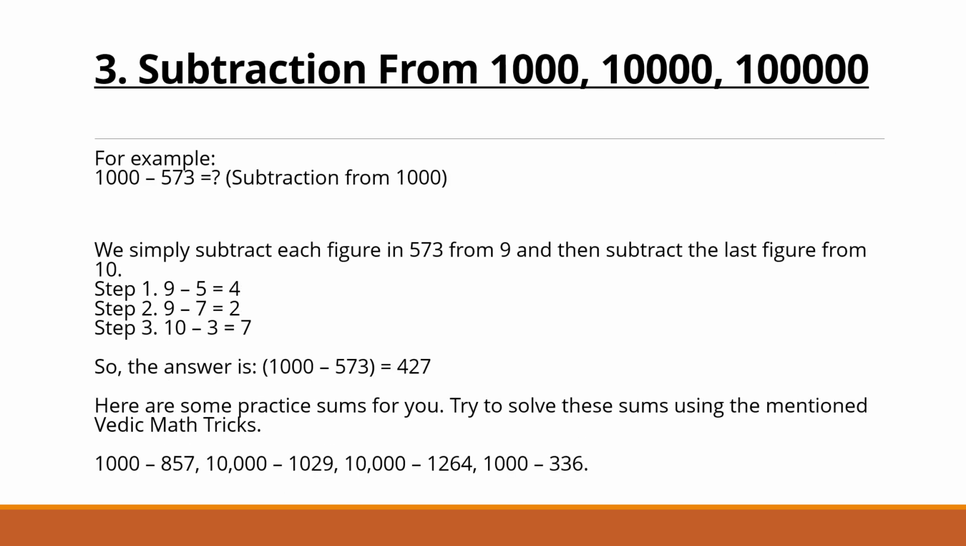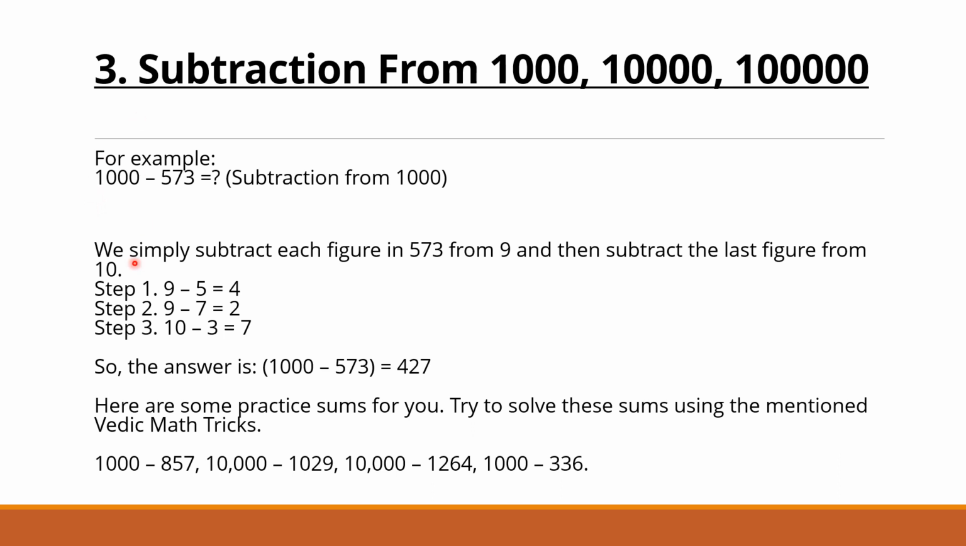So now have a look at our next trick. We have to subtract a number from the given number, and the numbers carrying 0 only: 1000, 10,000, then 1 lakh, 10 lakh. Okay, we have to subtract it. So for this type of subtraction, what do we need to do? Okay, just see, we have to subtract it.